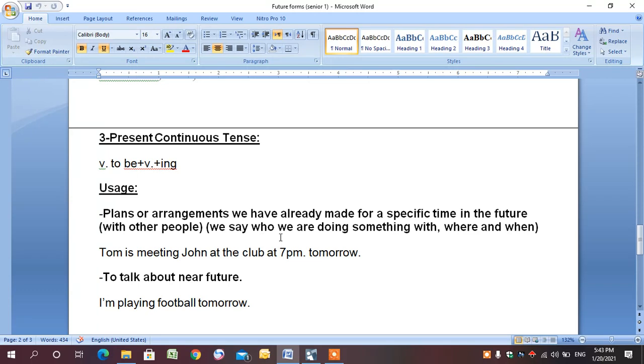So we say who we are doing something with, where and when we are doing this thing. So for example, Tom is meeting John at the club at 7 p.m. tomorrow. So here I mentioned the person that I'm going to meet, I mentioned the place, and I mentioned also the time.